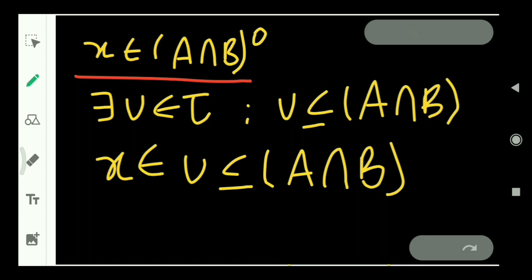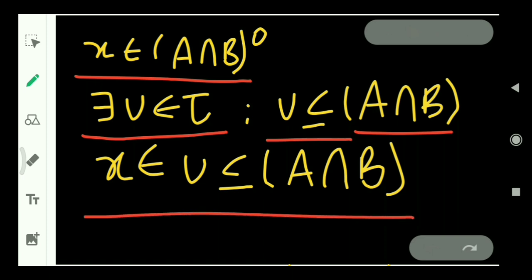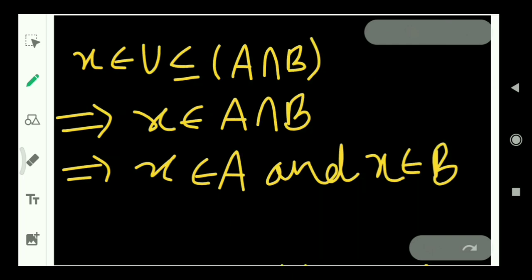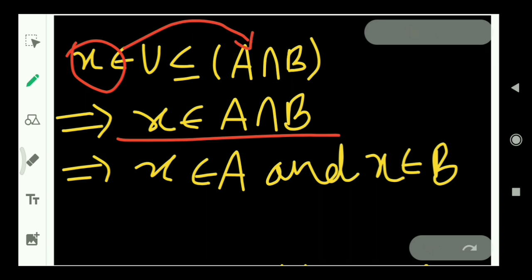This means that there exists an open set U in tau, as we know that tau is the collection of all open sets, and U is a subset of A intersection B. Then X belongs to U, which is a subset of A intersection B. This is by the definition of interior point of a set. If X belongs to U, which is a subset of A intersection B, that means X belongs to A intersection B. Now, X belongs to A and X belongs to B by the definition of intersection of two sets.